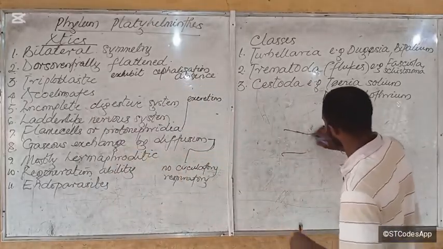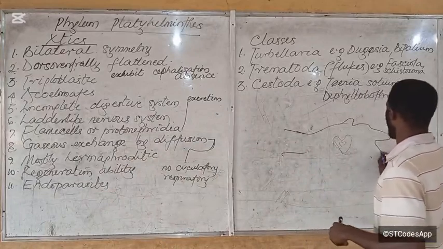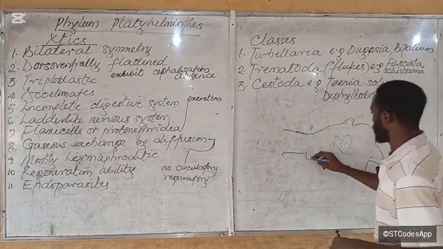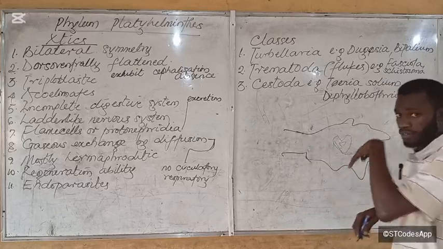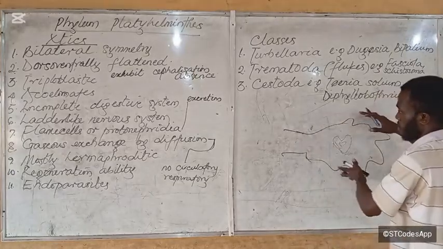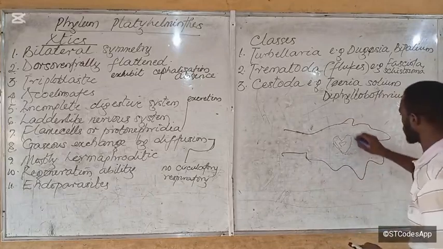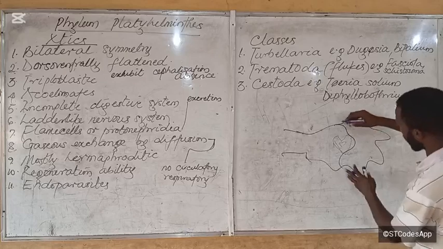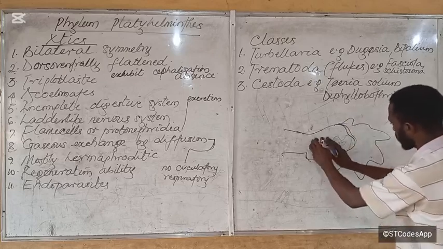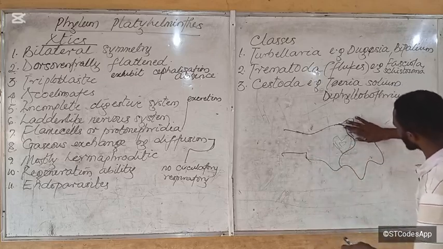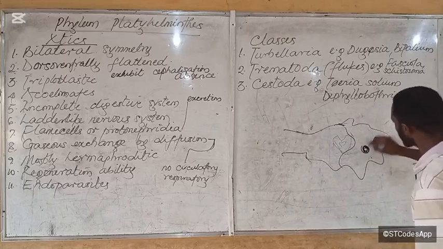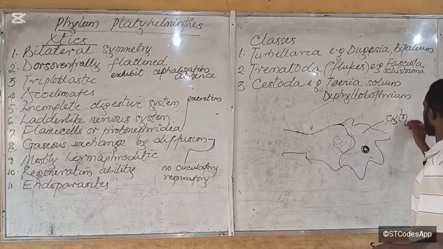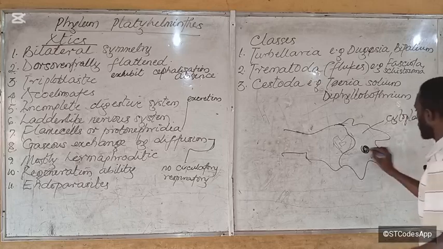So if this was the cavity of a cell of the organism, this portion is a cut out section. Here you have the nucleus, here will be the cytoplasm.